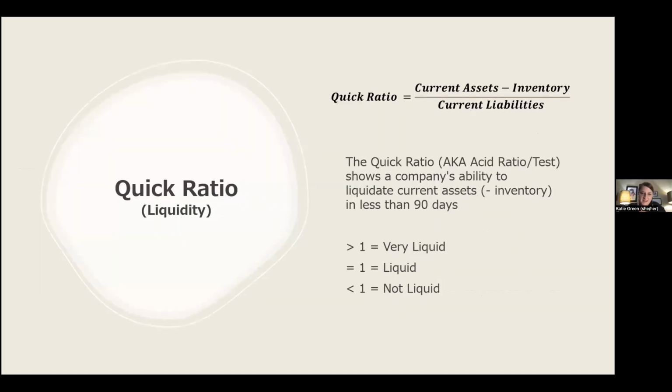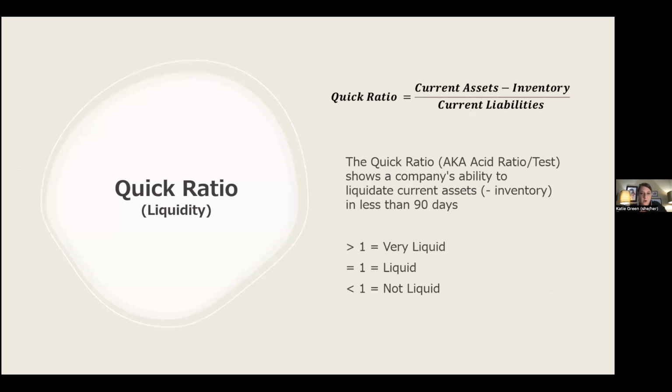Thanks, Taylor. So I'm going to speak about the quick ratio, which is a liquidity ratio, and it only includes quick assets or liquid assets in its calculation. It's also known as the acid test or acid ratio, and the formula is current assets minus inventory divided by current liabilities. The ratio is considered one of the most conservative liquidity ratios because the quick ratio only considers assets that can be quickly converted to cash within 90 days or less.